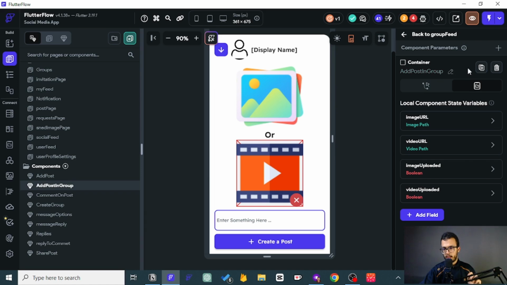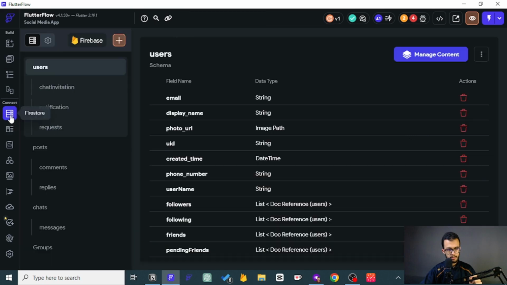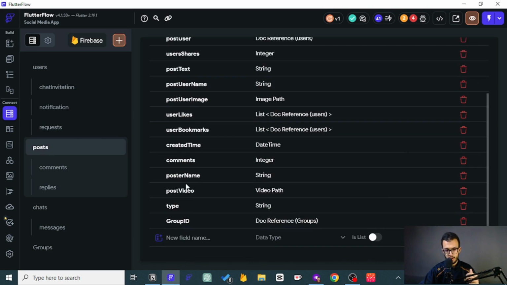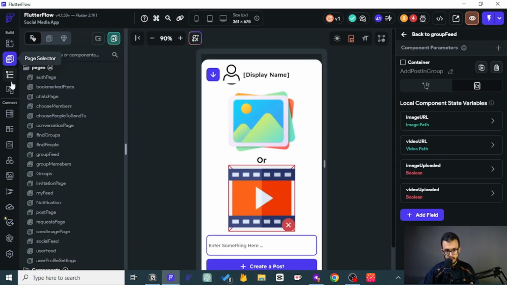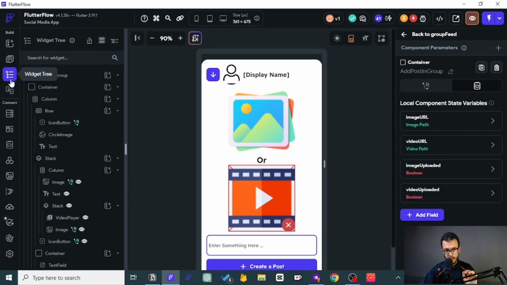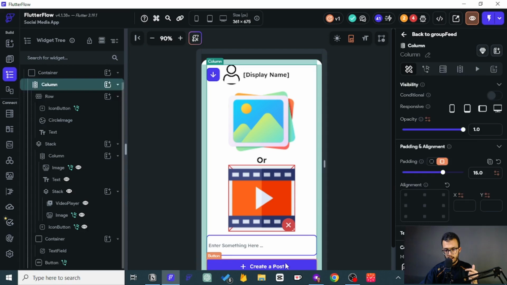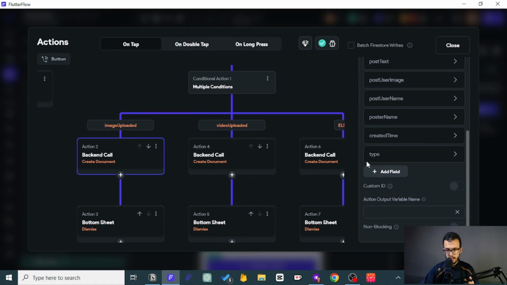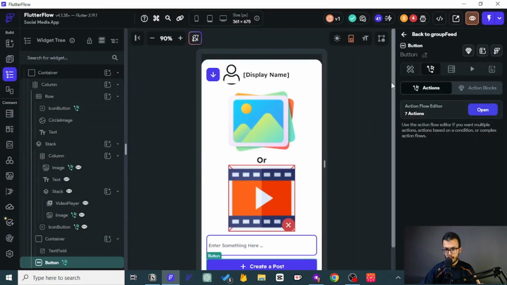So when we come to the post in group, let me just go to groups. So the groups and posts, these are individual collections. But for the post, we have added a new field that will tell us what group that post belongs to. Good. So that's where I have copied the same, and the only thing I will actually change is in the process of creating that particular post, we want to add that group ID. That's the only thing that I have to change.